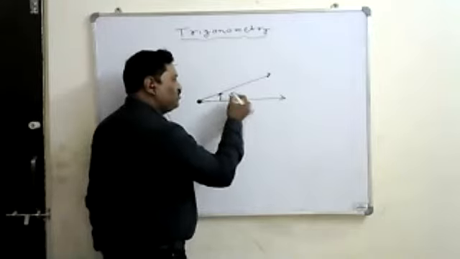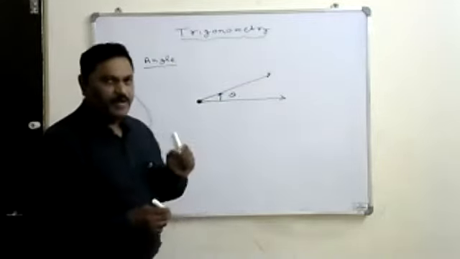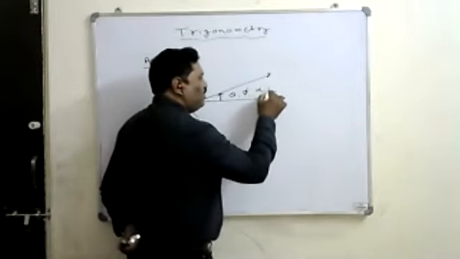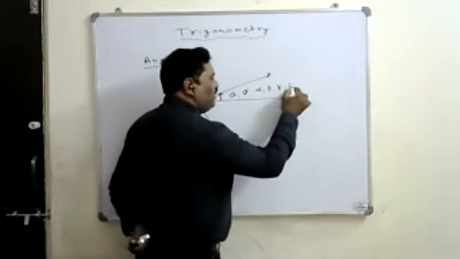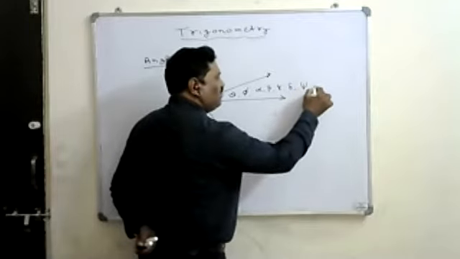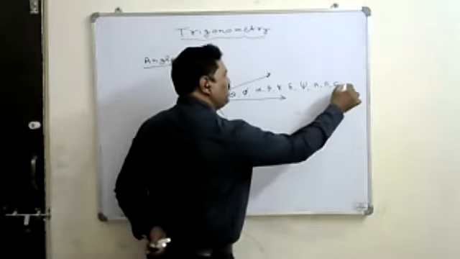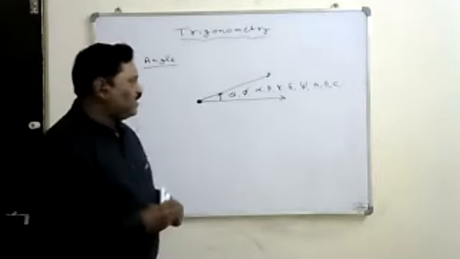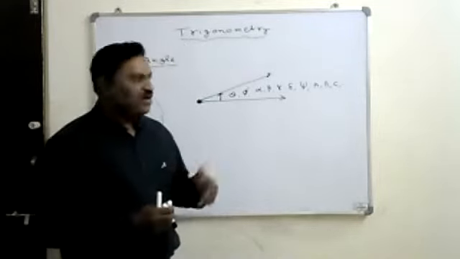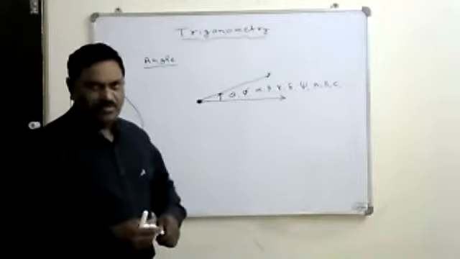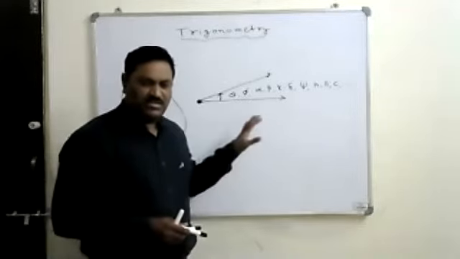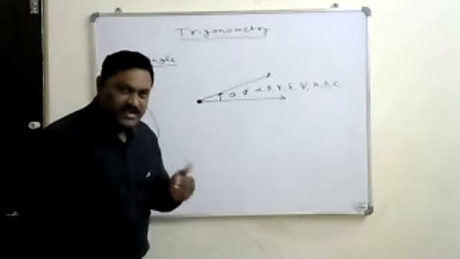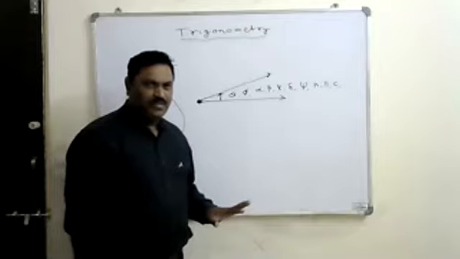So generally these angles, we will use these symbols to represent the angle: theta, pi, alpha, beta, gamma, delta, psi, etc. And of course, we can also use capital alphabets to represent the angle. Many other quantities are also there, but generally these are the symbols we will use to represent the angle. Understand? So this is the definition of the angle.